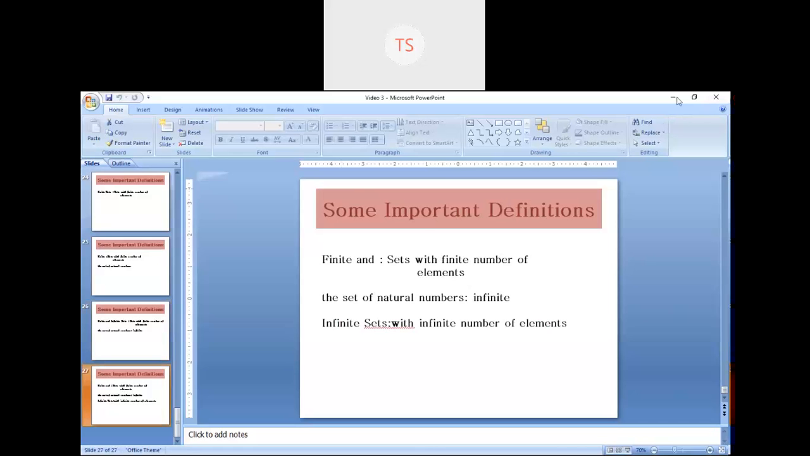Yes, ma'am. Okay, so this is all about your sets: finite numbers, infinite numbers, and we have done the empty set and singleton set. For today's class, I will do up to this. I have done only the basic definitions and how to represent a set. If you have any doubts, you can ask me.